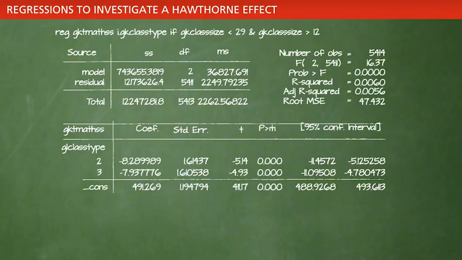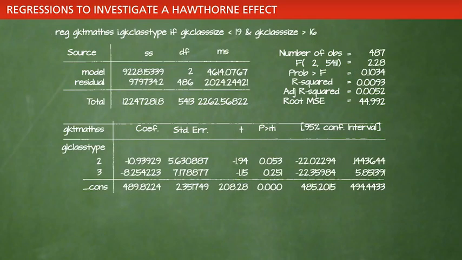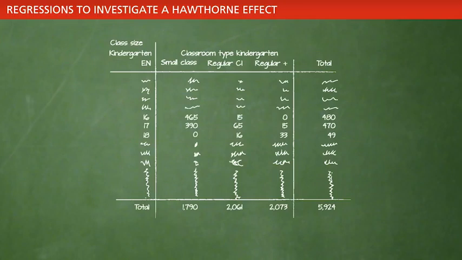The regression results in the top panel show results for classes in the range of less than 29 students and more than 12 students. The bottom shows results for classes with less than 19 students and more than 16 students. This is a range from the table on the previous slide, where all treatment arms have classes of comparable size.